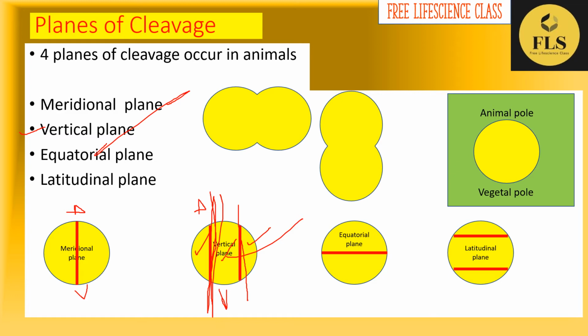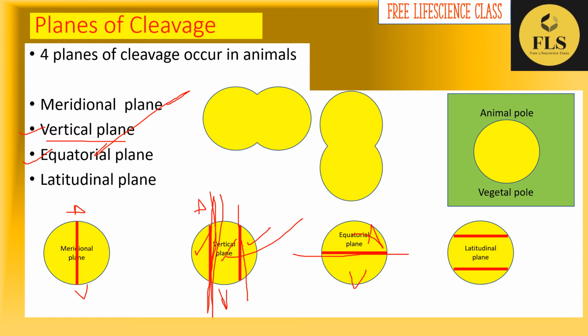Then the vertical plane example is the third cleavage furrow of the chick, and we are looking into the equatorial plane. Equatorial plane means that in this type of plane, the zygote will be bisected equally, that is, the two blastomeres will remain equal in size, but the difference is that one of the blastomeres only has the animal pole and one will have the vegetal pole.